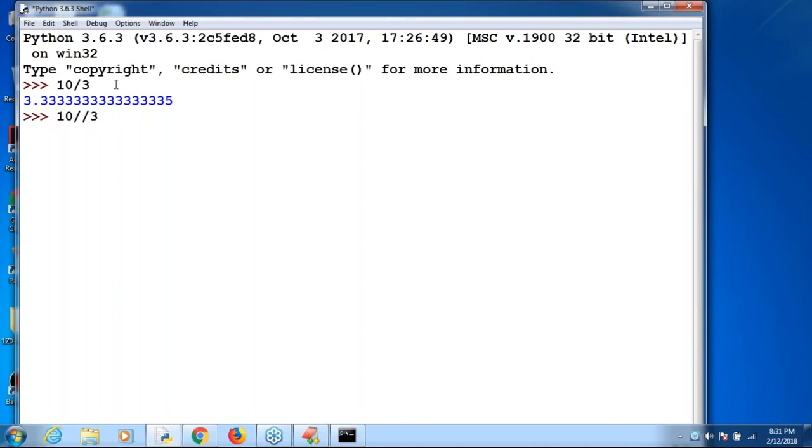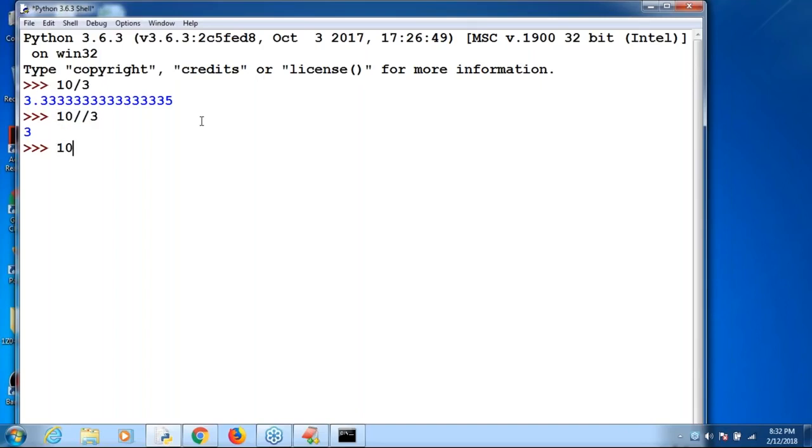Now 10 floor division 3. What about its value? It is 3, remember that. Because it is the int value. Don't get confused, because both arguments are int type. That's why it is always going to return an int value only.